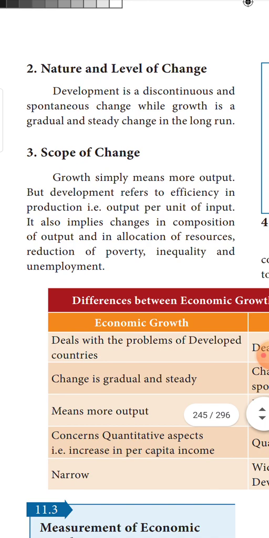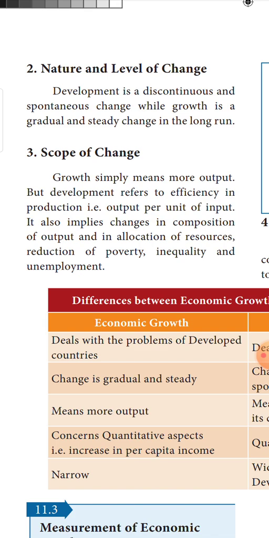Development is a discontinuous process. You could see development in the agriculture sector, but you cannot witness the same type of development in the industrial sector. Likewise, the percentage of development in the tertiary sector might be different. So development is a discontinuous process and spontaneous changes will be there. Whereas growth is a gradual change and a steady change will be there, particularly in the long run.